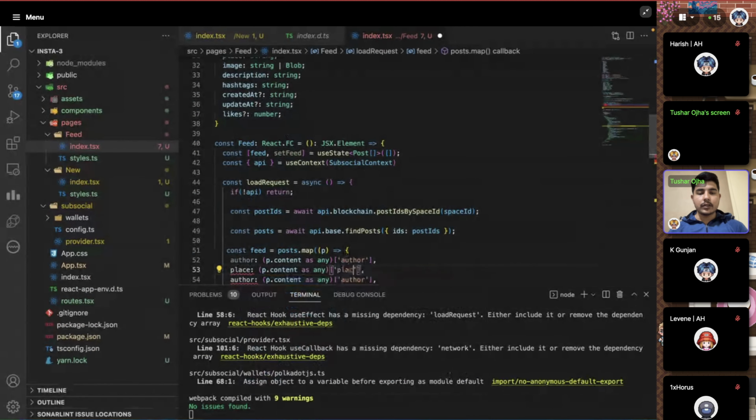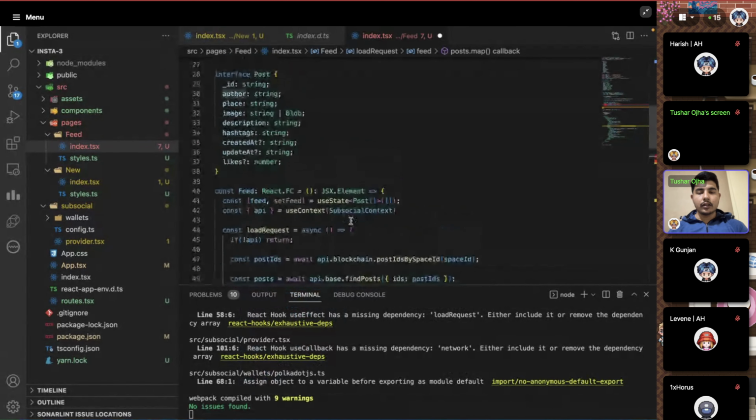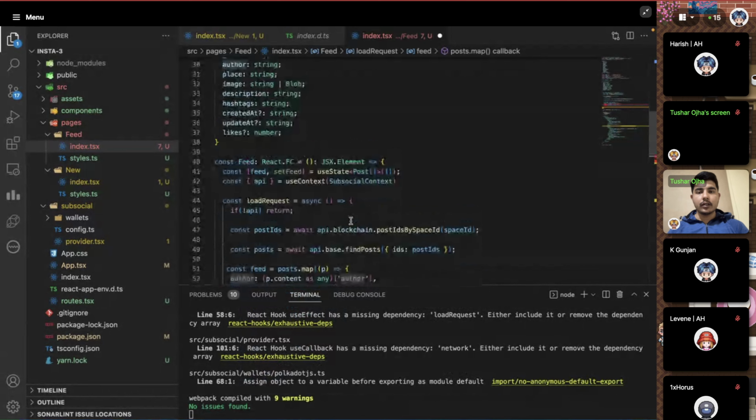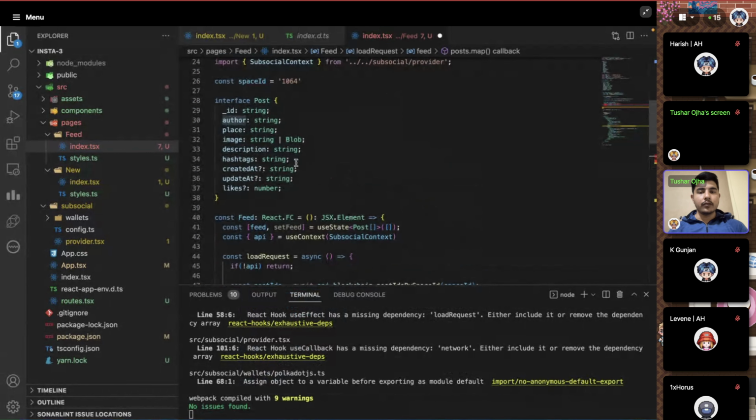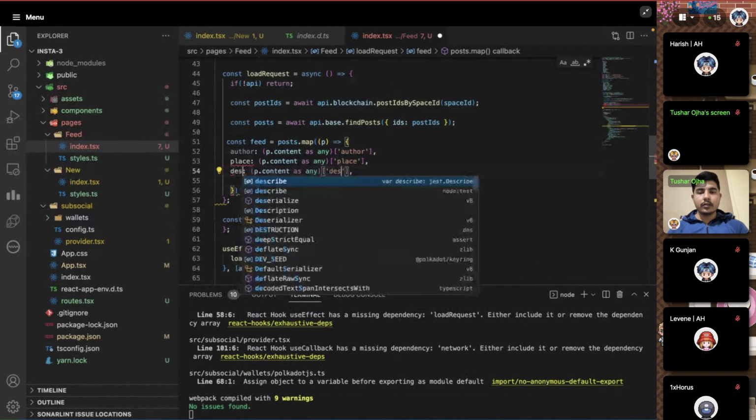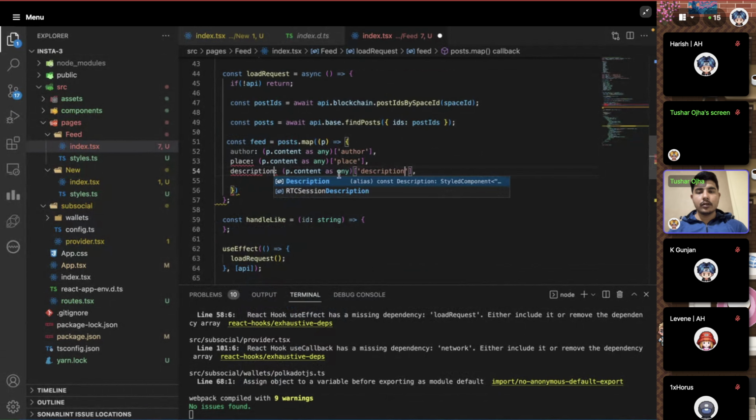So we're going to have this place thing, and the other property that we need is image, which we're going to convert, and description. So we're going to get this description right here. And this is not needed once we do it. Right? Okay, let me check.